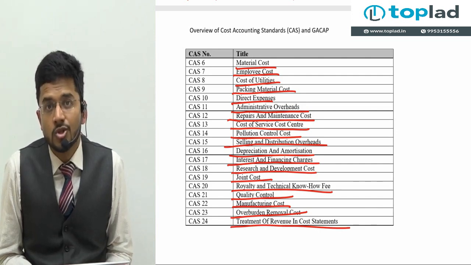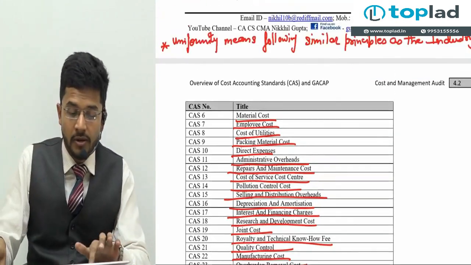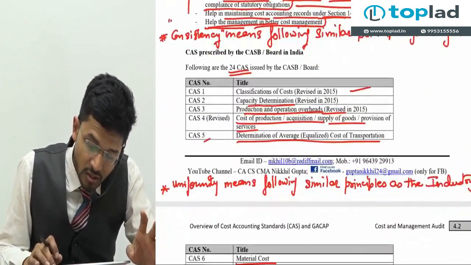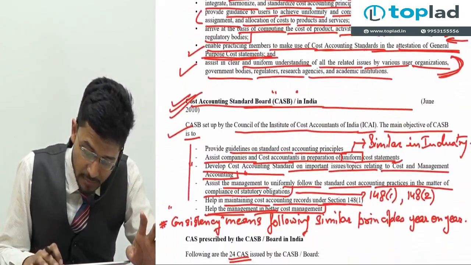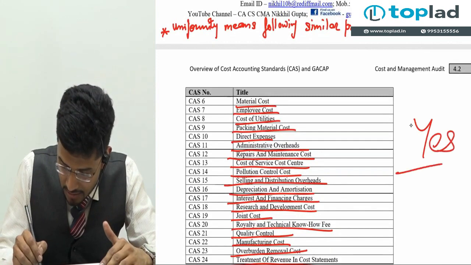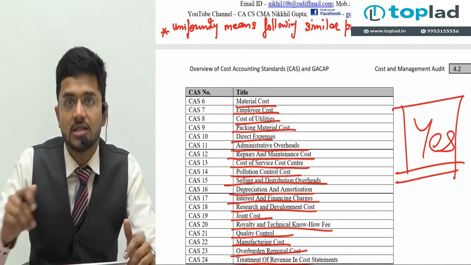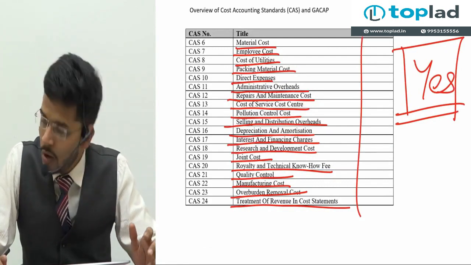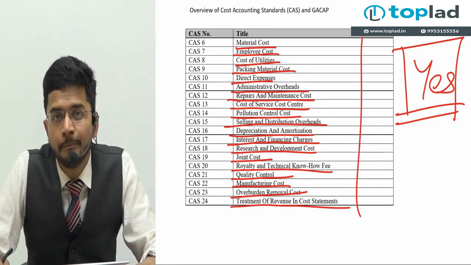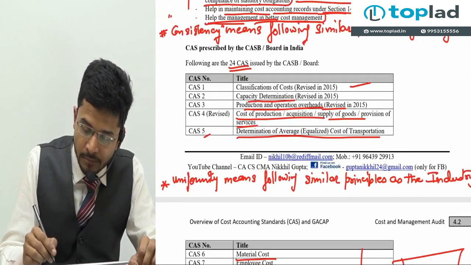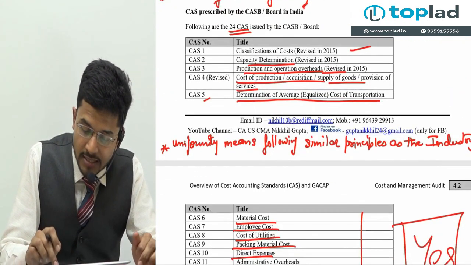I know the question which is boggling in your mind now. The question which is rotating in your mind. I know that question precisely. Sir, do we need to remember all these CAS by their name by heart? The answer is, of course, yes. You have to remember all these cost accounting standards by their names. You have to remember them, come what may. But let me tell you a shortcut. Let me tell you some ABC analysis of these cost accounting standards.